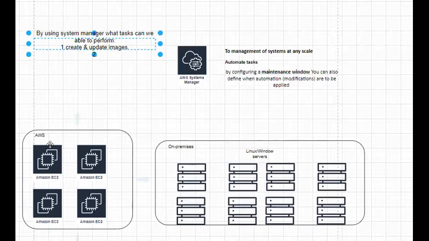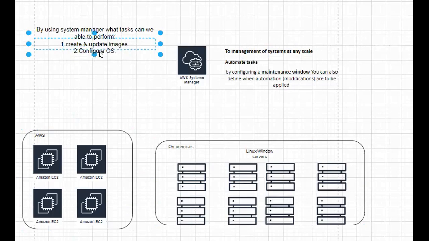Can I configure the operating system? Yes, we can configure the OS for Windows or Linux instances. And can I perform patching on my systems?